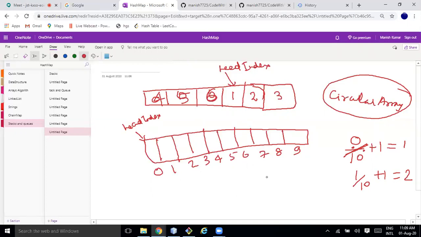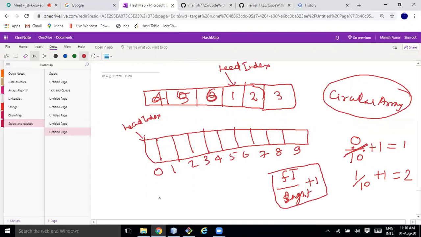Now, if I say first pointer index modulus data dot length, plus 1 will be the next place where we are assigning.